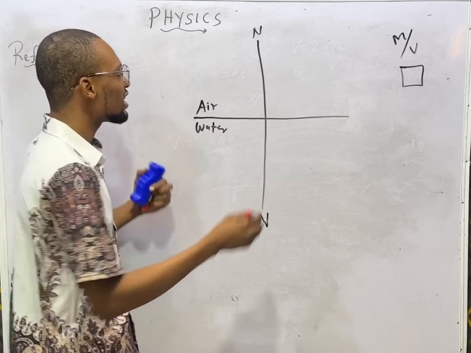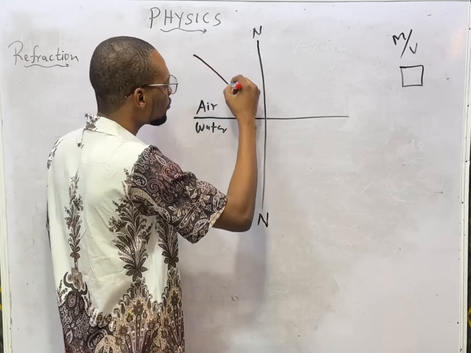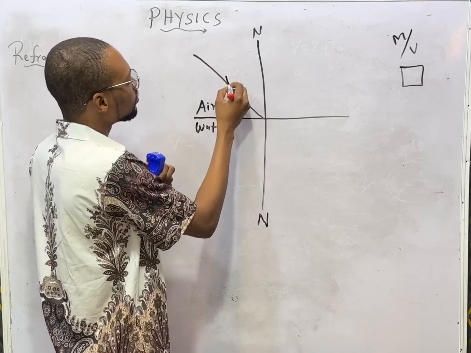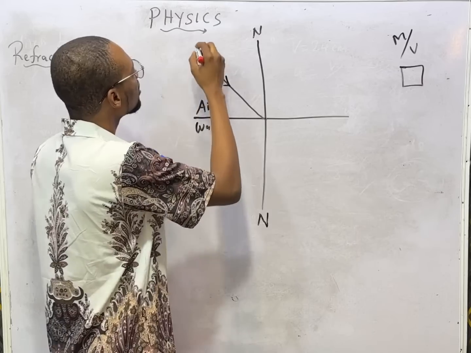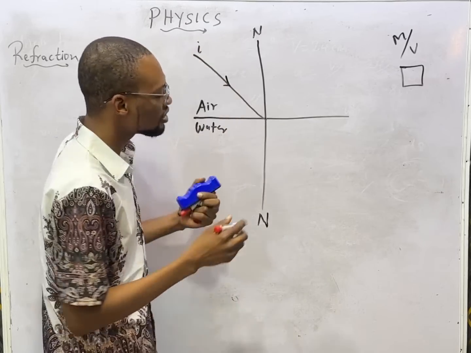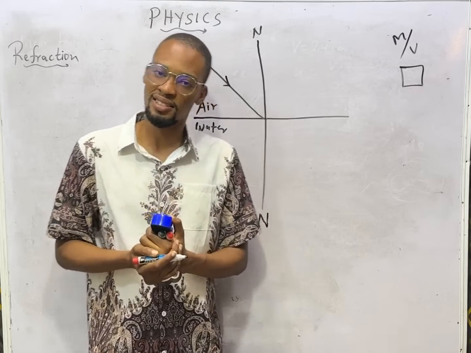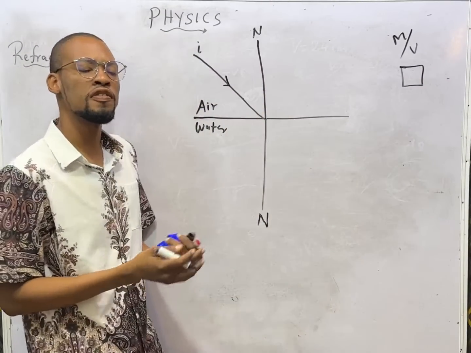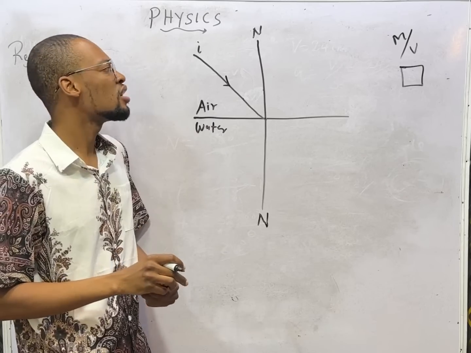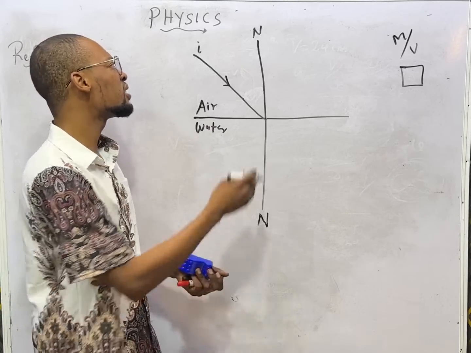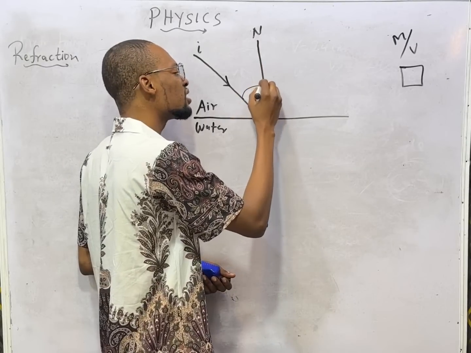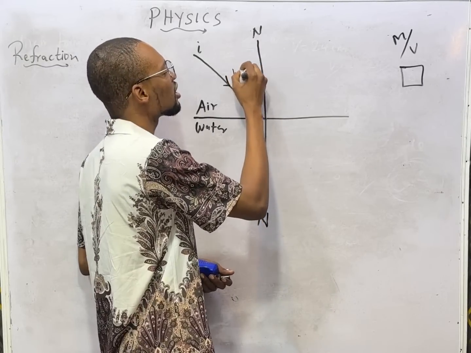So let's shine light this way, like this. If you shine light this way, we call this the incident ray. Correct? Correct. From our knowledge of the reflection of light, we know that the angle the incident ray makes with the normal is the angle of incidence. This is the incidence angle.